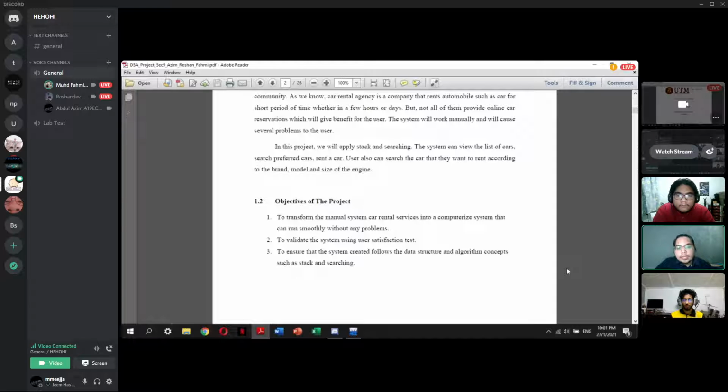So the objectives of the project: first, to transform the manual car rental service system into a computerized system that can run smoothly without any problems. Second, to validate the system using a user satisfaction test. And lastly, to ensure the system created follows the data structure and algorithm concepts such as stack and searching. Now I would like my friend Abdul Azim bin Abdul Malik to present the coding.